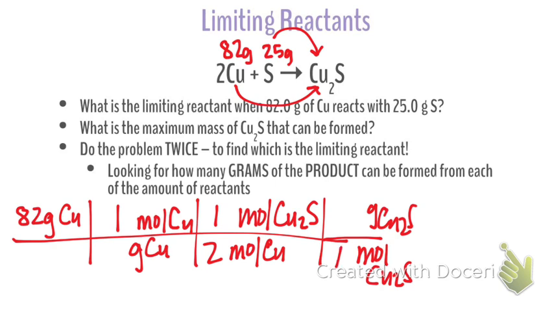I'll go with you. Copper's molar mass. 63. Thank you. I should have known that. 63.5. Okay, 63.5 times 2 plus 32. 159 here for the other one.